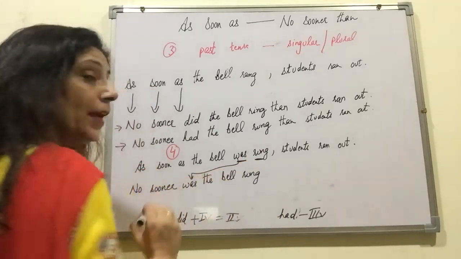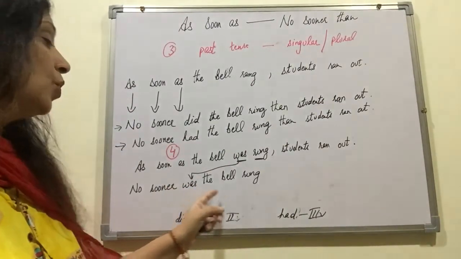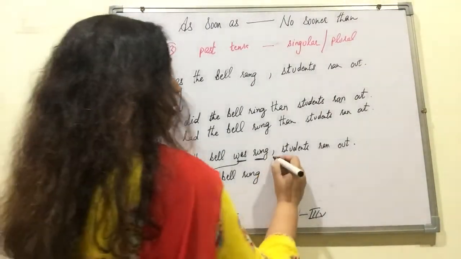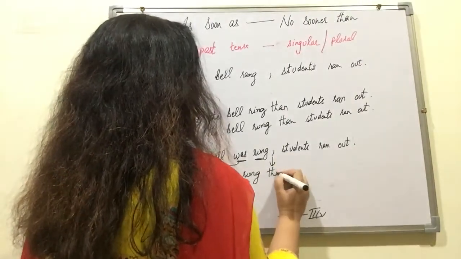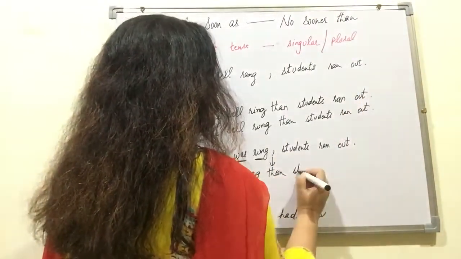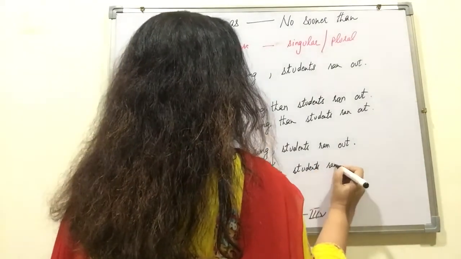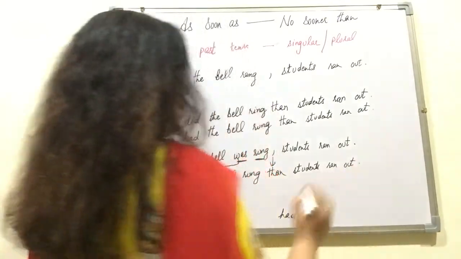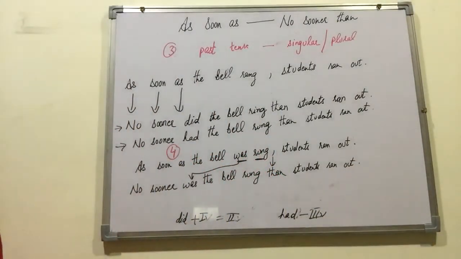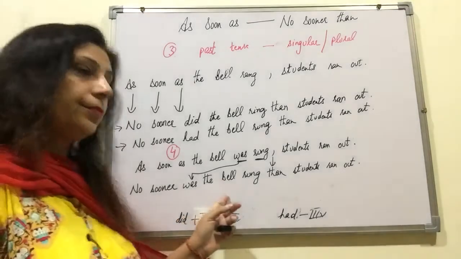So instead of writing did or had, we use the helping verb. No sooner was the bell rung, comma changes into than. And then there is no change as I have already told you. So it will be than students ran out. No sooner was the bell rung than students ran out.